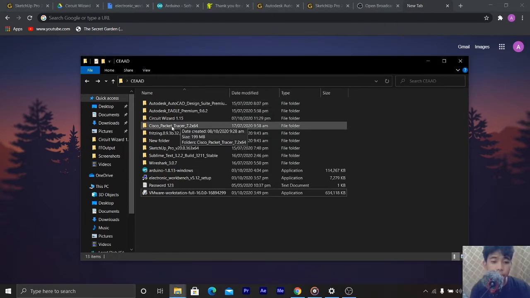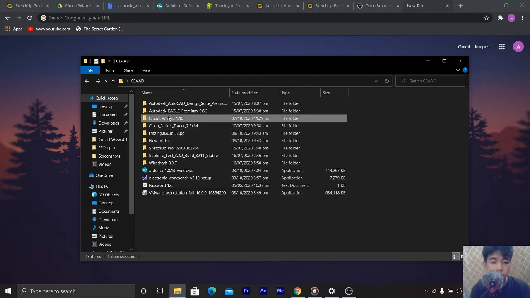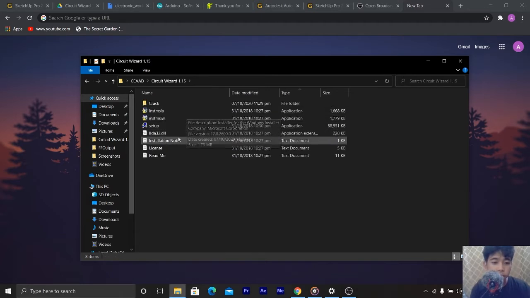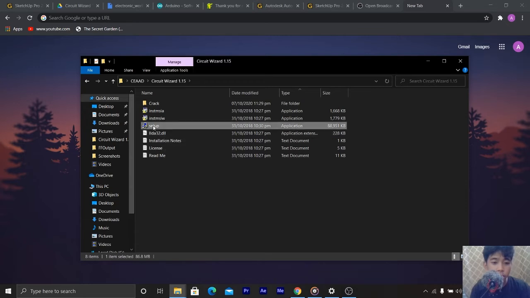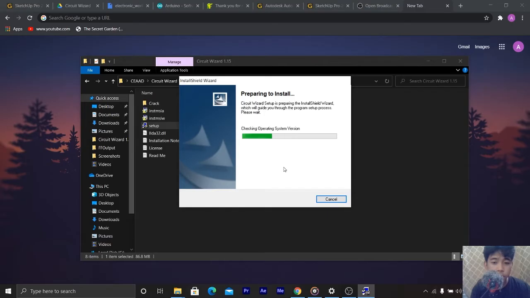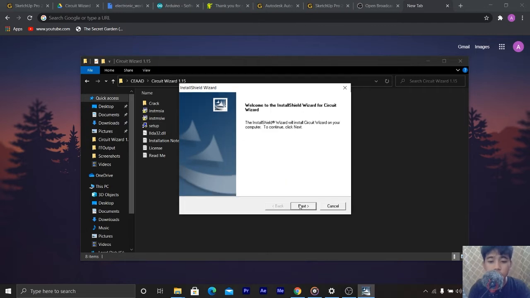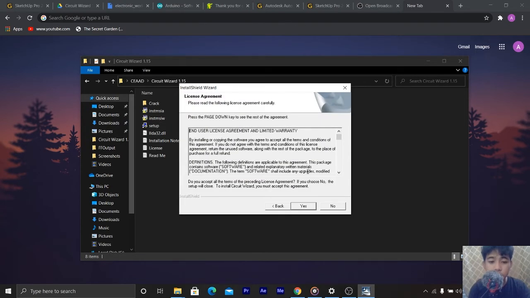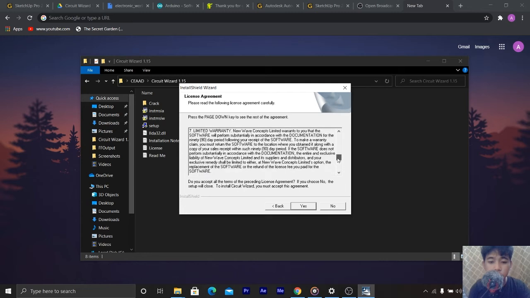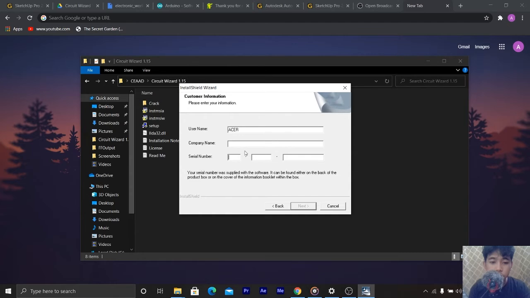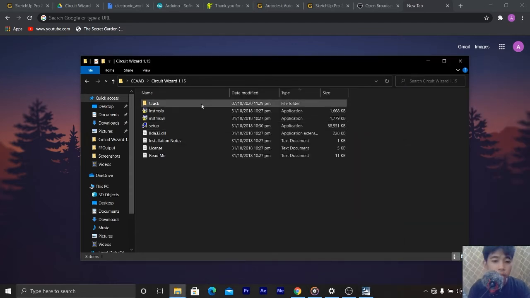The next software that we are going to install is the Circuit Wizard. Let's open the folder, then run the setup. Click yes. Click next. User license agreement. Yes. Serial number.